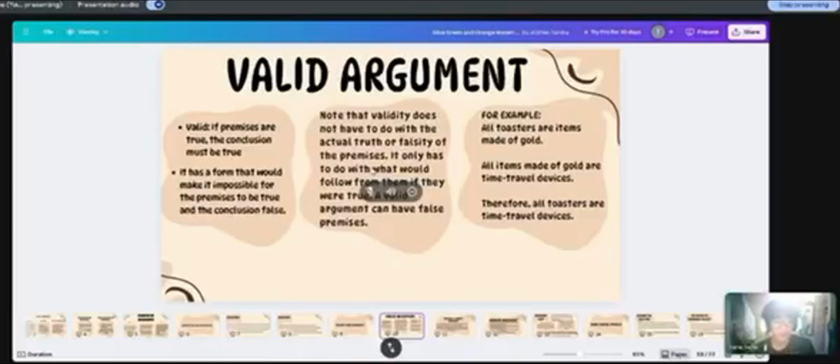Valid argument. When we talk about a valid argument, we're not talking about an argument like a fight. We're talking about how ideas are connected through logic. A valid argument is one where the conclusion makes total sense based on the information you start with, called premises. For example, all cats are animals, and a lion is a cat. So therefore, a lion is an animal.